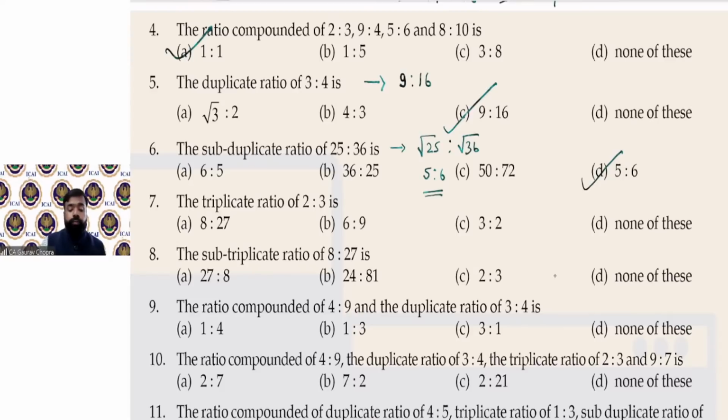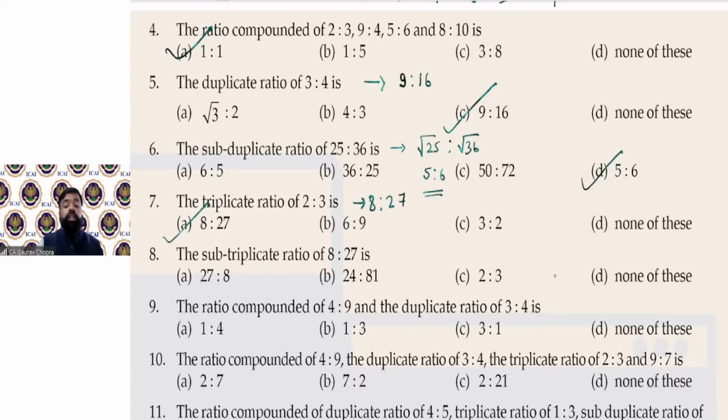It is 8, and the cube of 3 is 27. So 8 ratio 27. Option number A. 8 ratio 27.